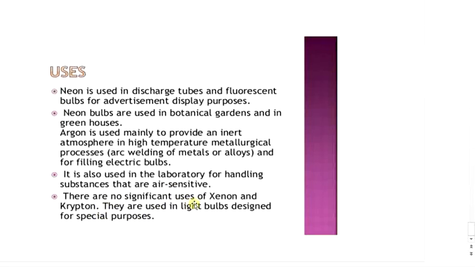There are no significant uses of xenon and krypton. They are used in light bulbs designed for special purposes. Krypton and xenon are also used in gas-filled lamps. However, these gases are superior to argon but are very costly. A mixture of krypton and xenon is also used in some flash tubes for high-speed photography. Radon is used in radioactive research and therapeutics and in the non-surgical treatment of cancer and other malignant growths.